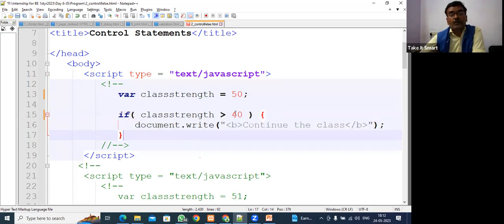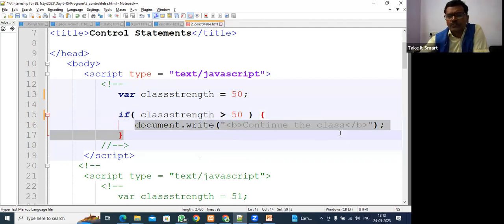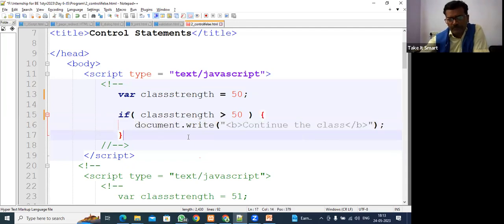Suppose I am keeping 50. How does the if statement work? Class strength is greater than 50. Is it greater than? No, it is equal to. So whether this statement is going to execute or not, who can tell me? It controls the flow of the program.